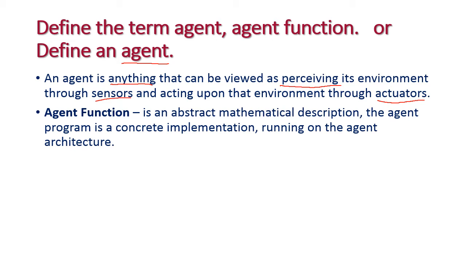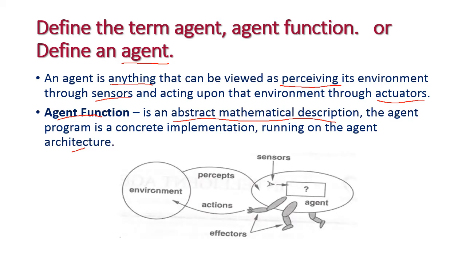And the next one is agent function. By using these two things, how the agent will function, that is, the agent function is an abstract mathematical description, and the agent program is a concrete implementation running on the agent architecture. This is a simple computer program that will do the actions on the environment. So this is the very simple diagram of our agent.